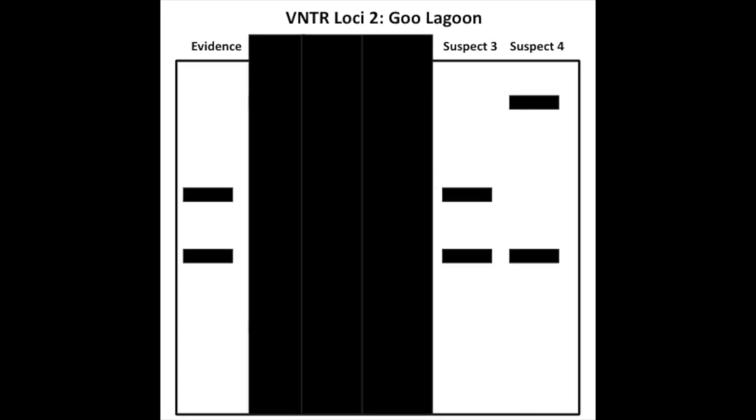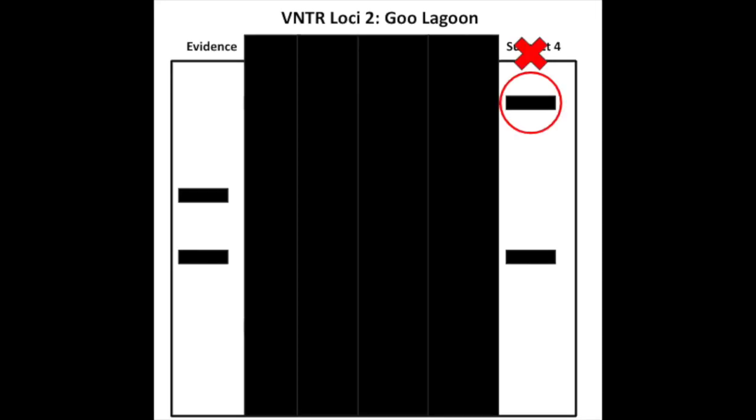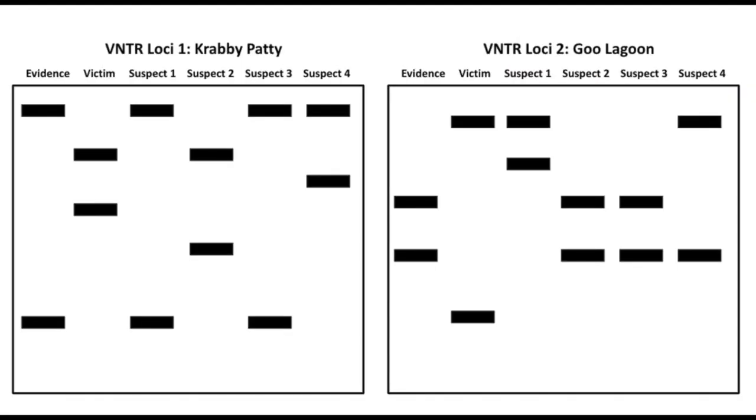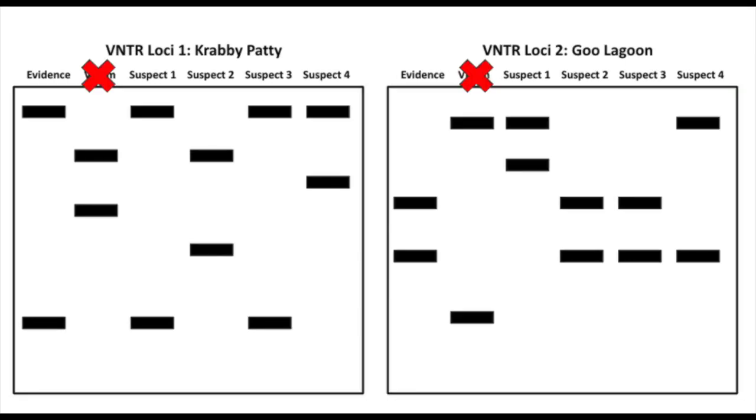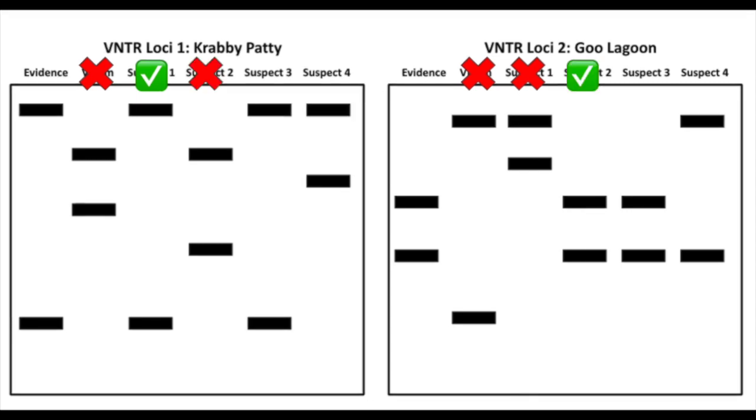Suspect 3 perfectly matches the DNA evidence in locus 2 yet again, and Suspect 4 shares only one allele with the DNA evidence and is not a match. Putting all this together, we can see that in both loci, the victim's DNA did not match the evidence. For Suspect 1, the DNA was a match in locus 1, but not locus 2. For Suspect 2, the DNA was not a match in locus 1, but matched in locus 2.